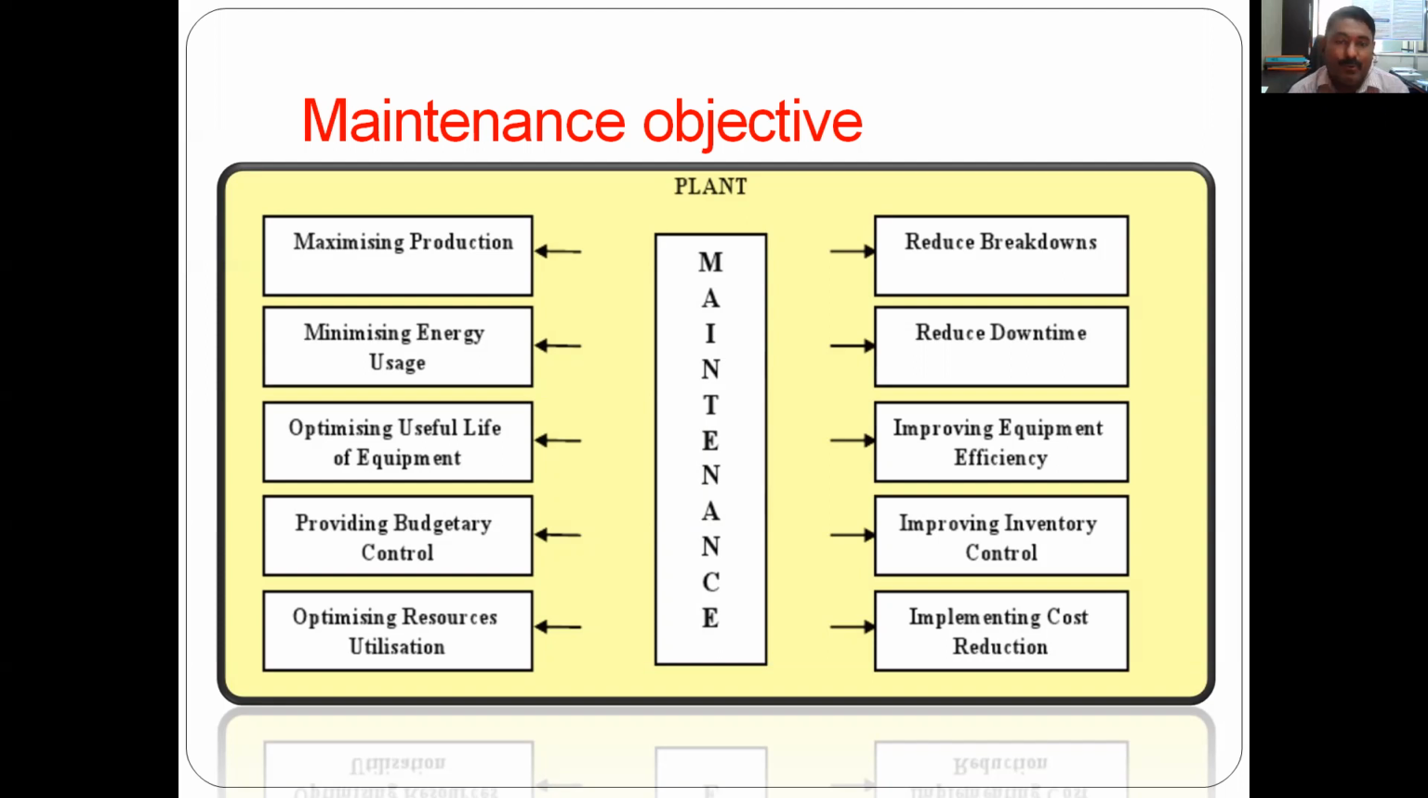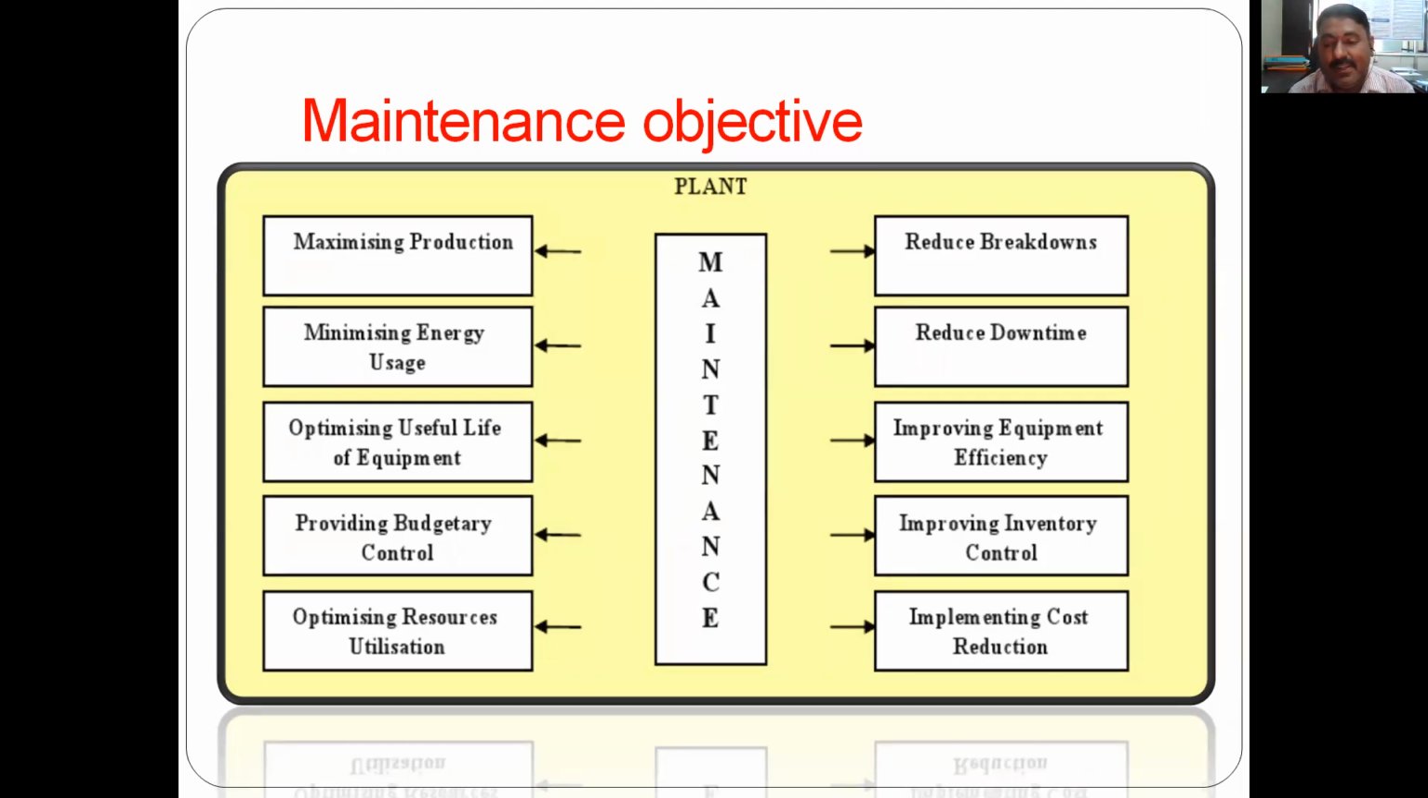Improve inventory control. This is very important. We have discussed inventory. Raw material is one part and finished product is another part. In transforming the raw material to the finished product, in between we call it in-process inventory. If any machine is in breakdown and the downtime is larger, the in-process inventory will become larger and larger.